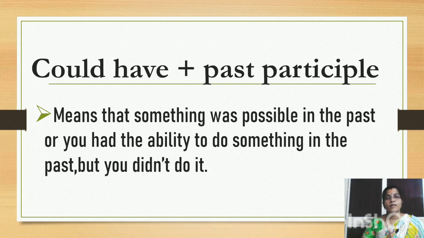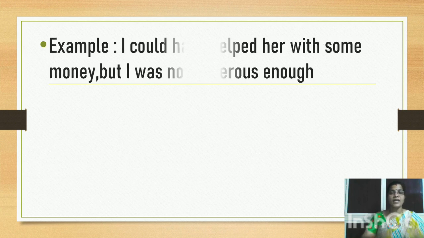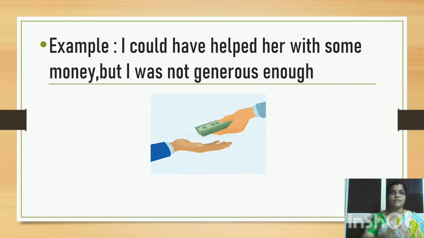Now, what meaning does could have plus past participle convey? It means that something was possible in the past, or you had the ability to do something in the past, but you did not do it. Let's look at this example. I could have helped her with some money but I was not generous enough. Imagine your friend approached you asking for some money but you didn't give it. After a few days, when you recall this, you feel you could have helped her with some money but you were not generous enough at that point of time.